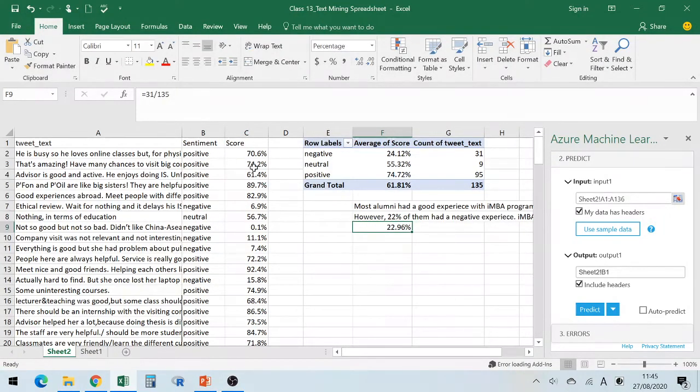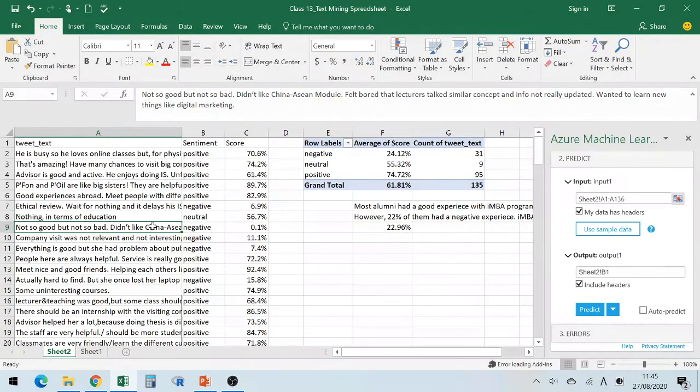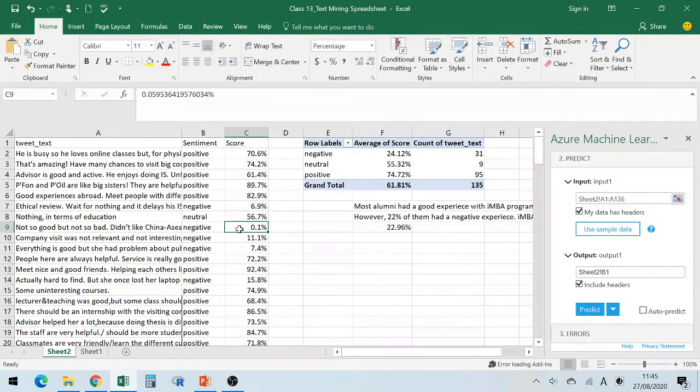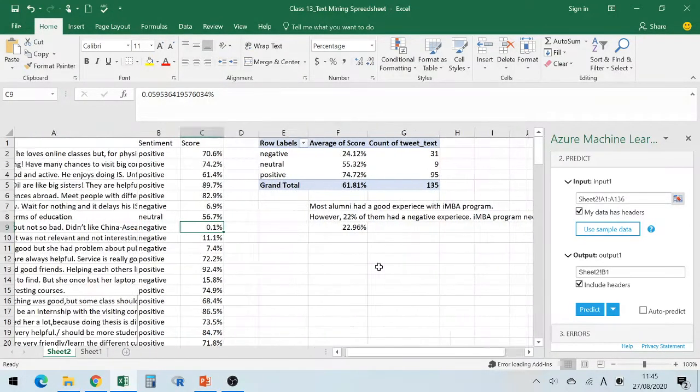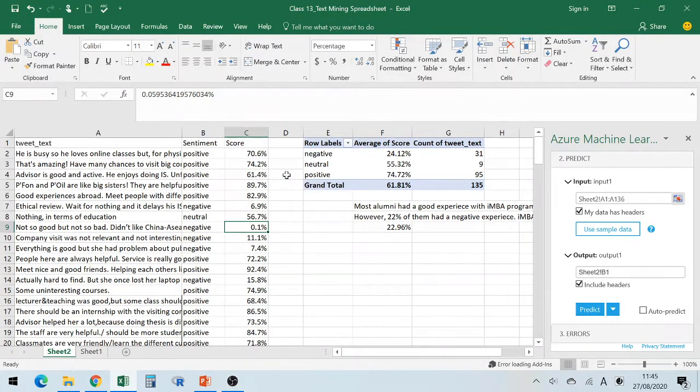Maybe we need to look at each negative comment. These are all negative here. For example, not so good, not so bad, but I didn't like the China ASEAN module. This is almost close to 0, and 0 means super bad. So based on their comments we need to improve. This is something we can do with sentiment analysis. I'll stop here for now.